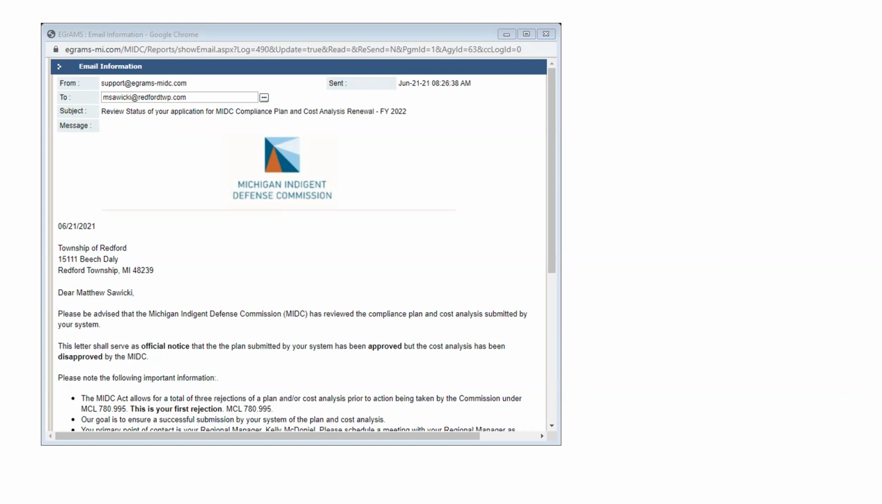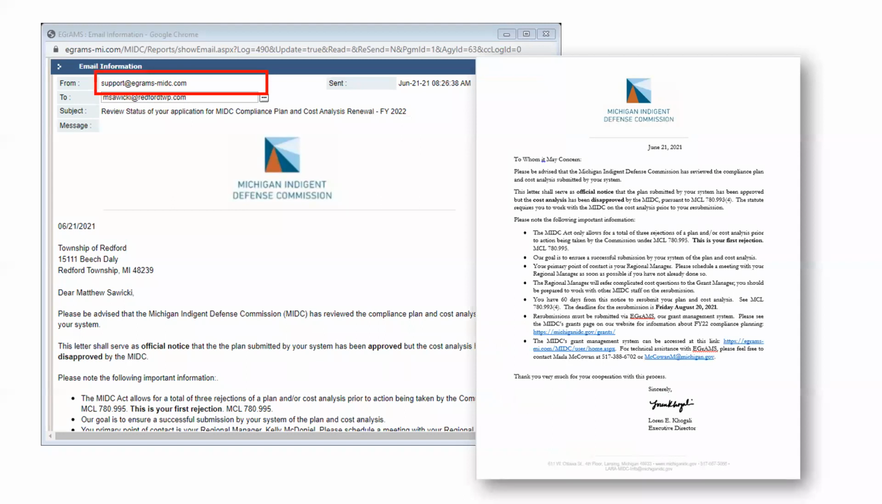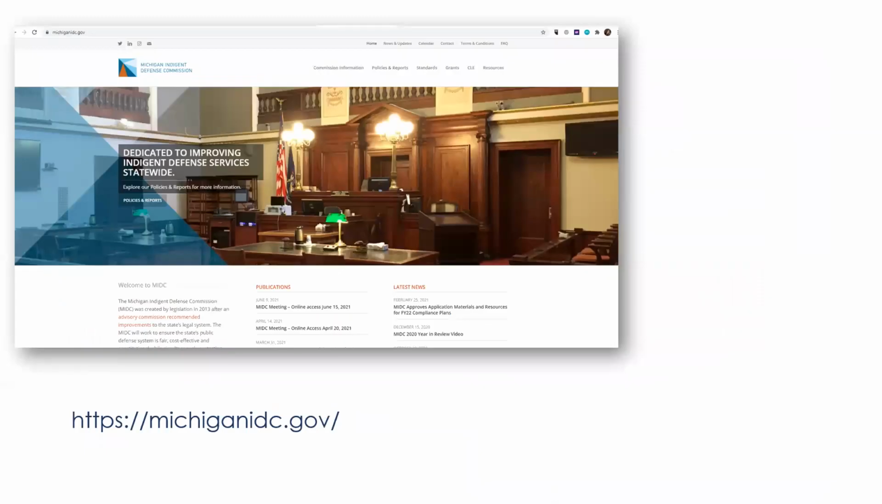For those systems with any type of disapproval, you also received a letter or an official mailing. This has the same information as that letter in EGrAMS, but because the statute requires notice by official mail and subsequent due dates are calculated from that time, I put those letters in the mail at the post office. The letters contain information about the MIDC's action and outline the next steps, including the requirement to work with the commission and staff on the resubmission. The letter does not have details about the reasons for the disapproval, though.